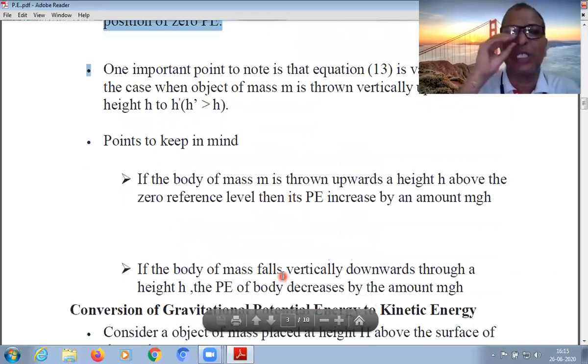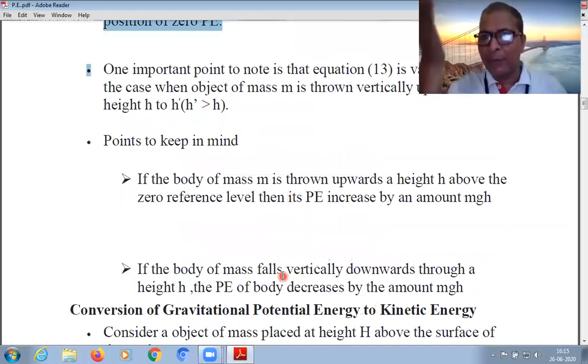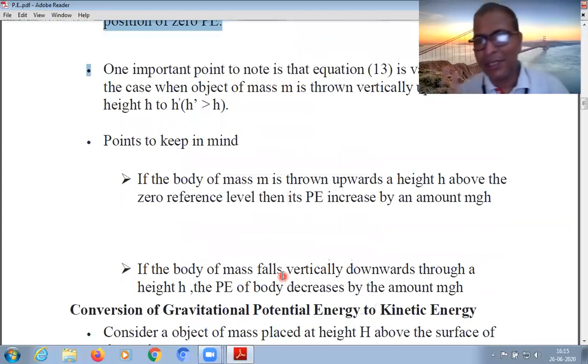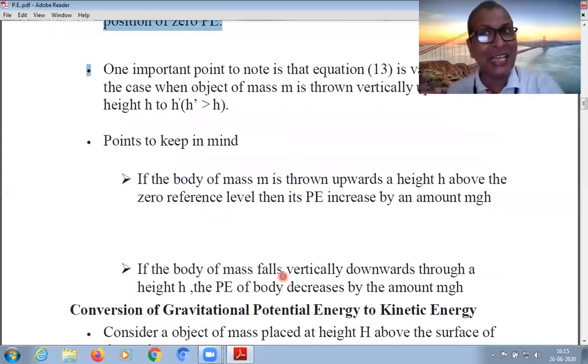What are the points to keep in mind regarding this potential energy? If a body of mass m is thrown vertically upward, when you throw something above the surface up to height h, its potential energy goes on increasing due to the increase in height.